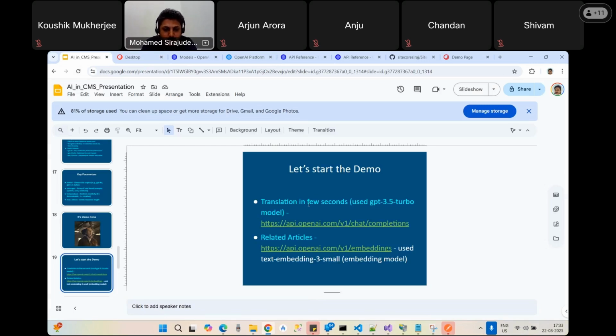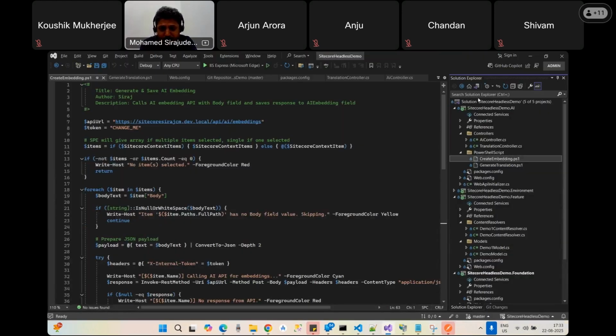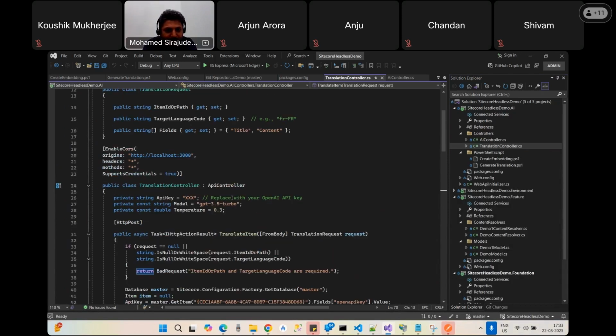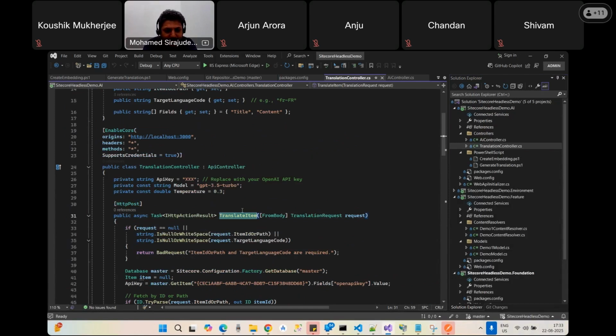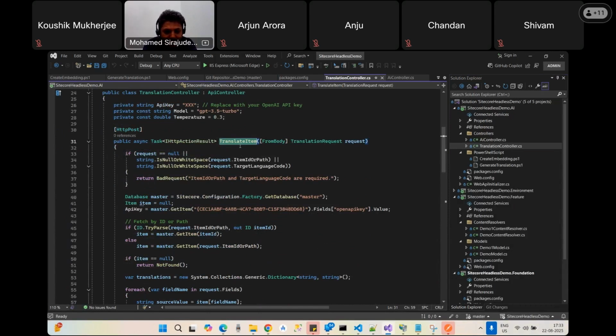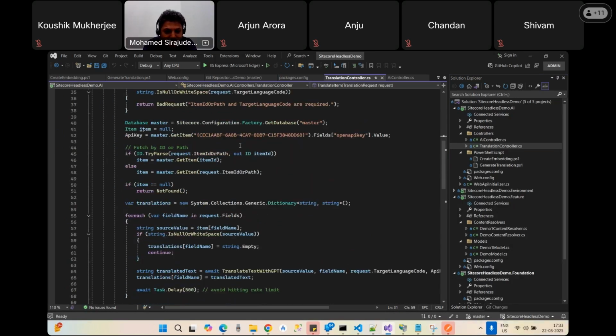In this demo, basically, I have my own Sitecore solution, and in this Sitecore solution, I created a project called Sitecore Headless Demo AI. Here I have the translation controller, and the action is translate item. This particular method will translate the item by using the ChatGPT model.